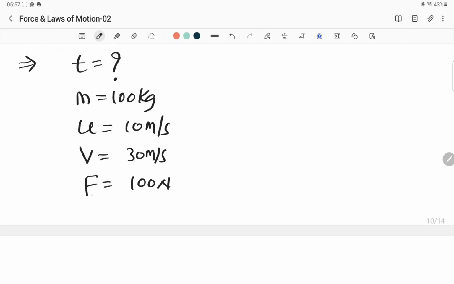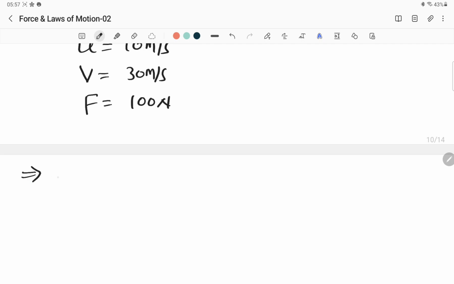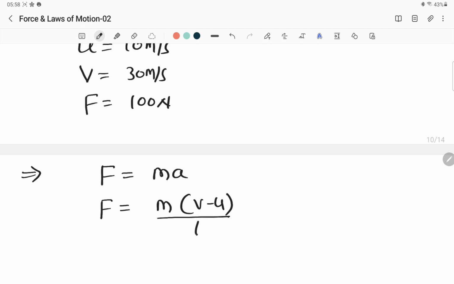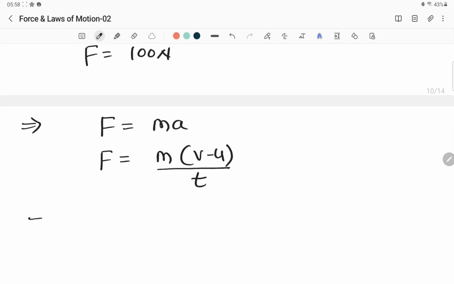Now they are asking about how much time. Now look at this. You have mass, and you need to find out the acceleration. Acceleration as in v minus u by t is not known, and we can easily find it out. So let us apply that. What is that formula? F is equal to mass into acceleration, and same thing becomes F is equal to m into (v minus u) divided by t.